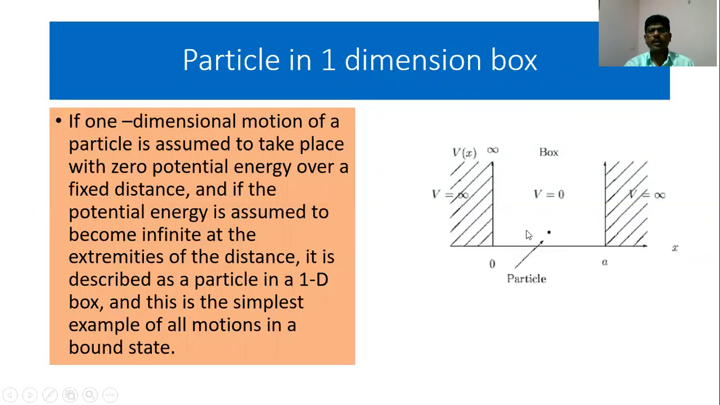Also, we assume that on the walls and outside, that is in the range x is equal to 0 and x is less than 0, or x is equal to a and x is greater than a, the potential is infinite. So the potential is infinite, the particle does not exist over there. So according to our assumption, the particle is existing inside the box.